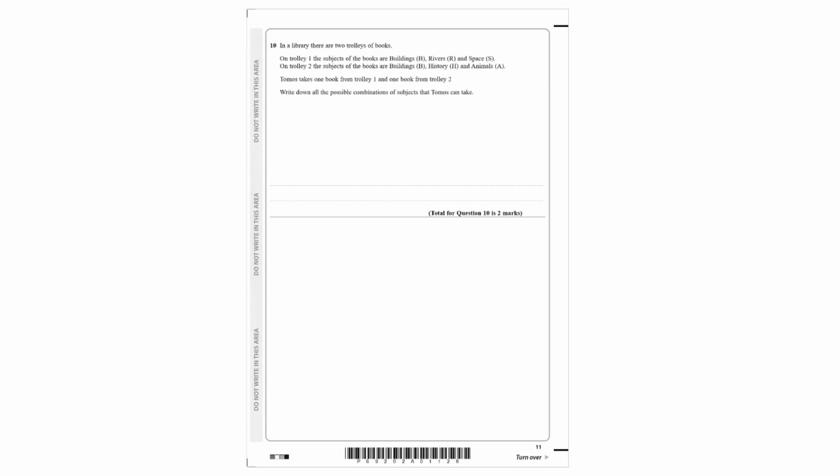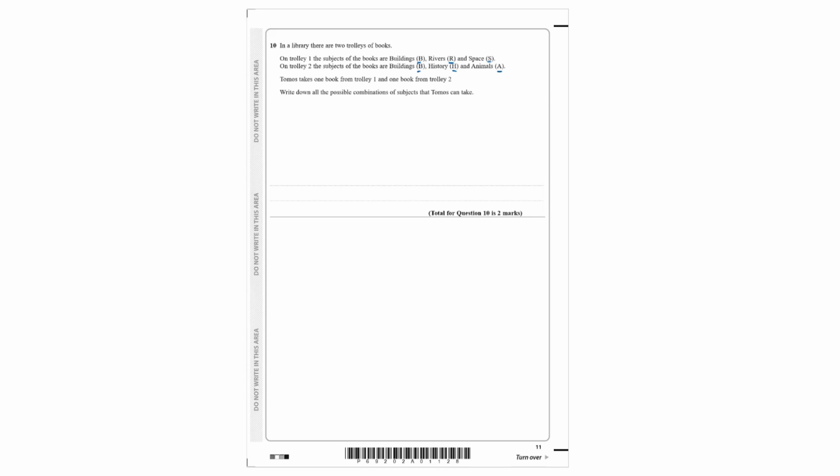In the library, there are two trolleys of books. On trolley 1, the subjects of the books are buildings, B, rivers, R, and space, S. On trolley 2, the subjects of the books are buildings, B, history, H, and animals, A. Tomos takes one book from trolley 1 and one book from trolley 2. Write all the possible configurations of the subjects that Tomos can take.